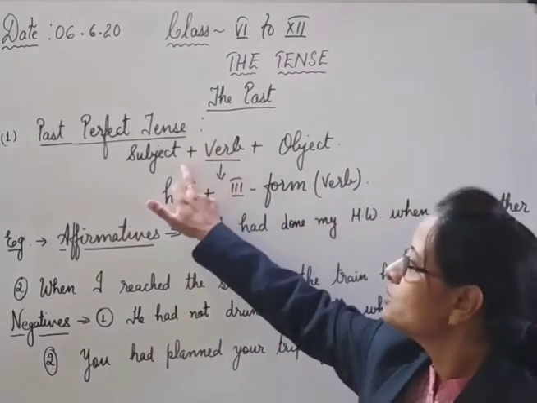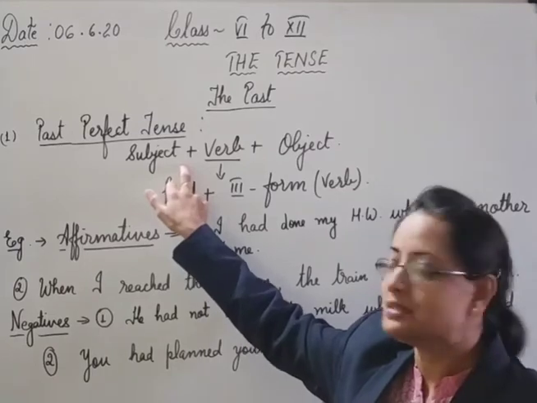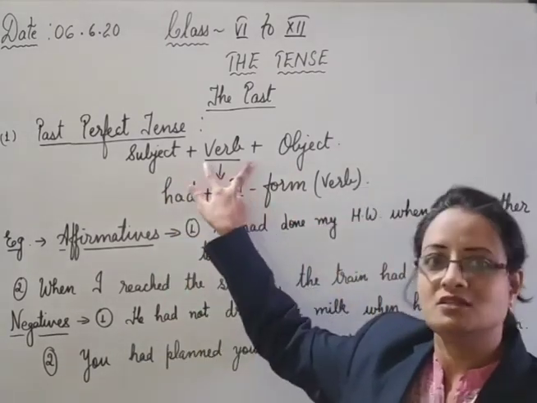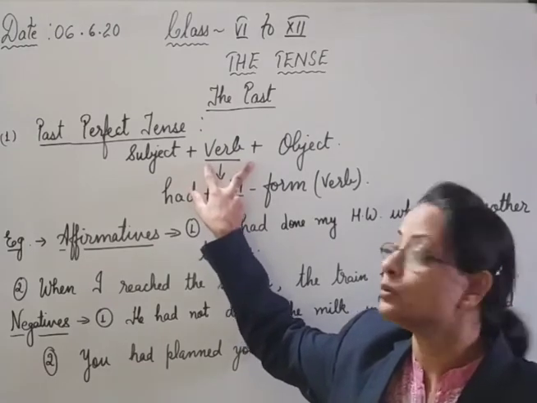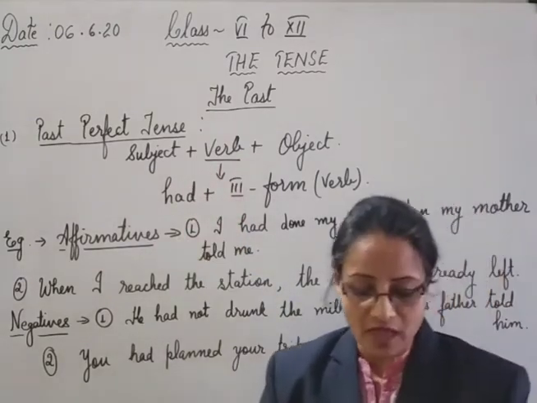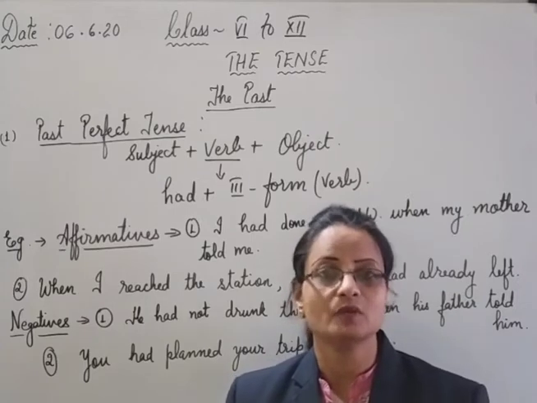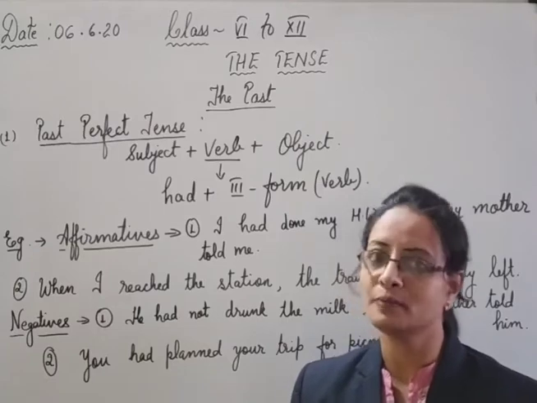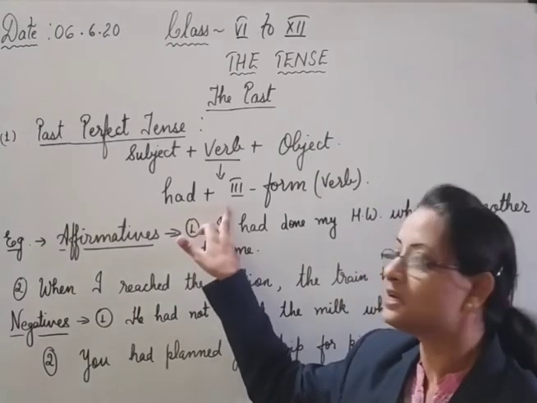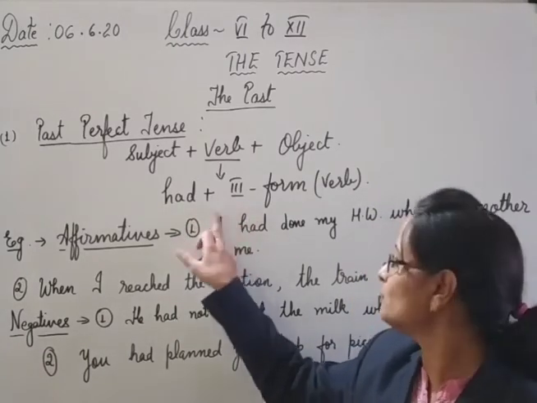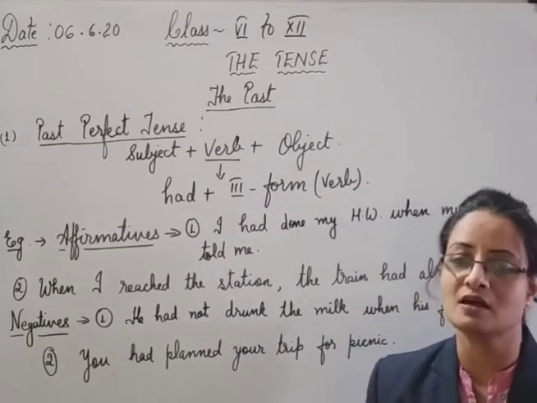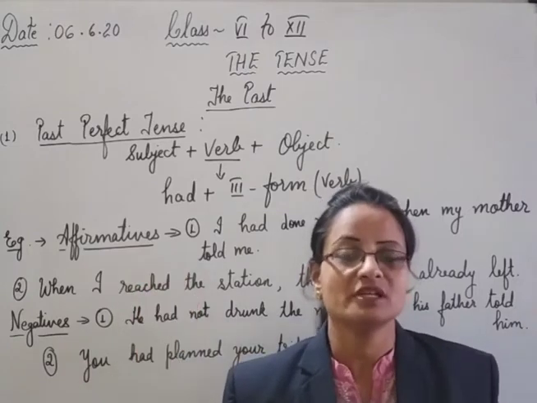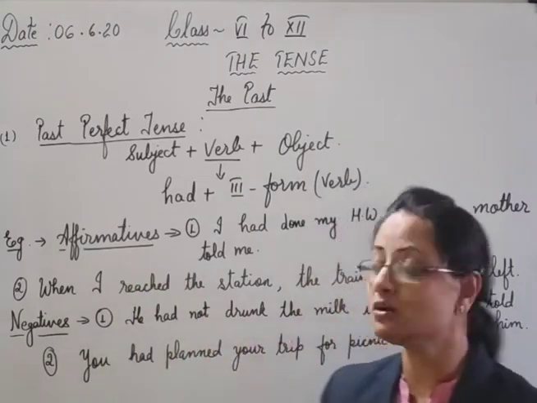So here also, this is the basic structure of our sentence, subject plus verb plus object. And now we have to make the change only in the verb, as you already know. So we will write here had. While studying the helping verbs in the past tense, I have already told you that you have to use had in the past perfect tense. So had plus third form. Okay, had plus third form of the verb will comprise our past perfect. Subject will remain at its place, object will remain at its place. Place means they will not change.